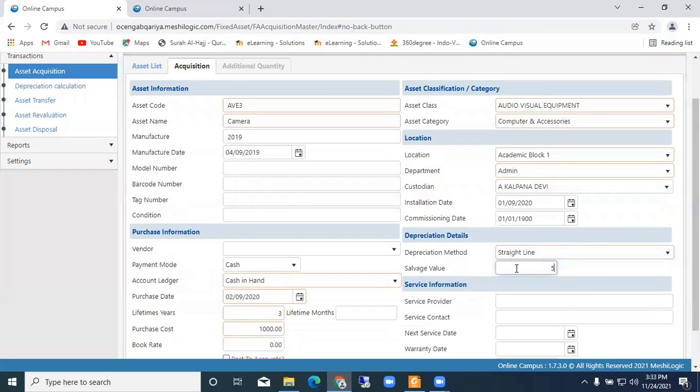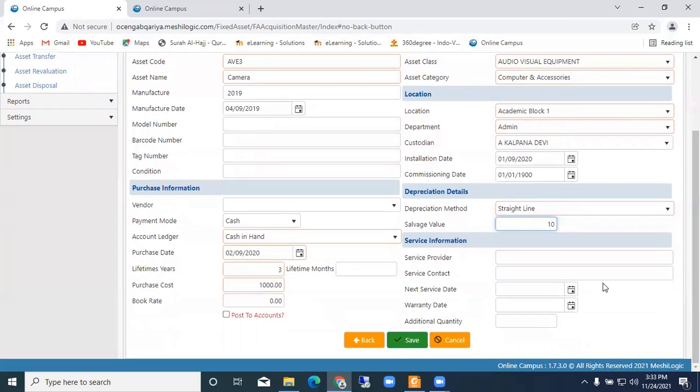Salvage value. So if it is a 5% depreciation every year or 10% depreciation. Depreciation is something like, you have a property, like furniture, you want to sell it, so 10% or 20% reduction and you sell it and you show it in the accounts. That will be at the end of the year. Every year in the balance sheet, it will be calculated. So service provider, service information, if there is any service on the particular item, that also we can maintain here.